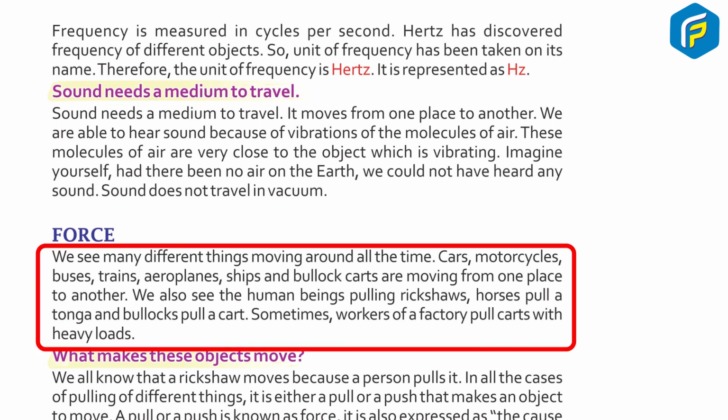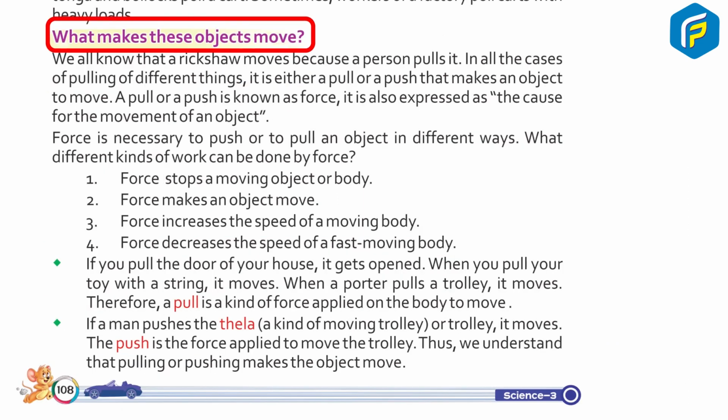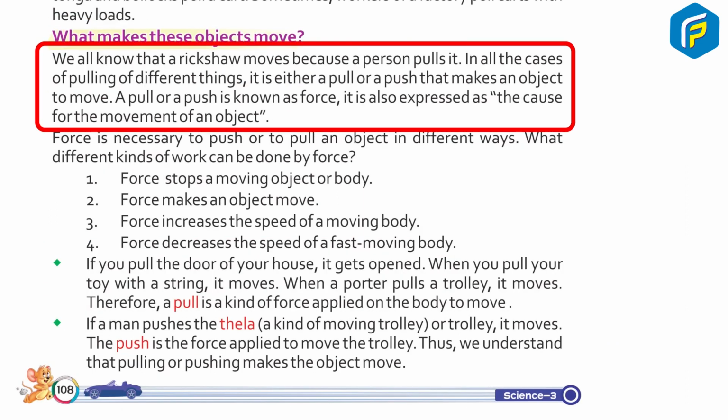Force. We see many different things moving around all the time. Cars, motorcycles, buses, trains, aeroplanes, ships and bullock carts are moving from one place to another. We also see human beings pulling rickshaws, horses pulling a tonga and bullocks pulling a cart. Sometimes a worker of a factory pulls a cart with heavier loads. What makes these objects move? We all know that a rickshaw moves because a person pulls it.